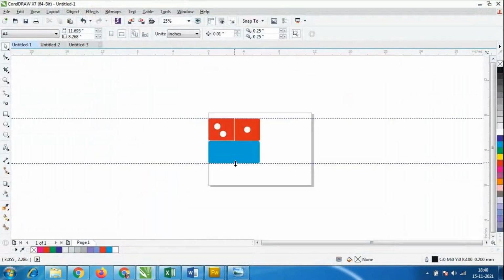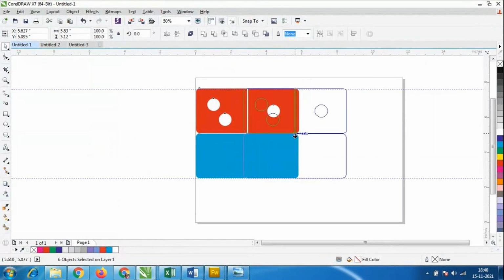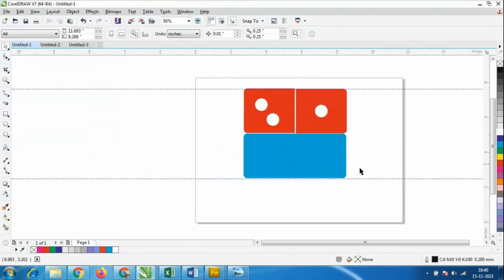We have to add the text here. Whenever I'm teaching the text, at that time I'll explain to you once again. I'll add the text for this. Okay, so this is the thing we are going to learn. So in a very simple way we could create a logo design.